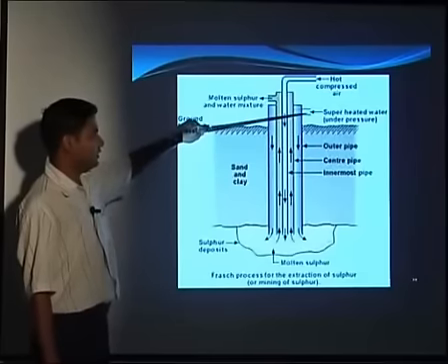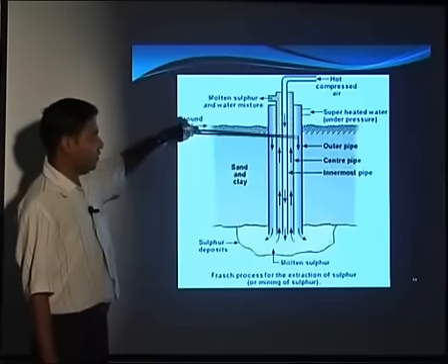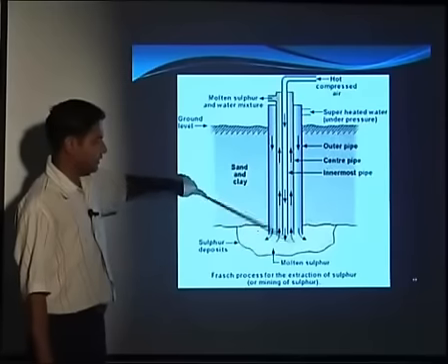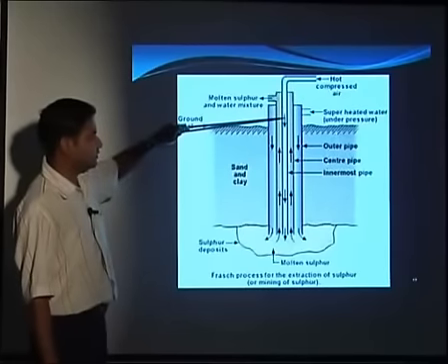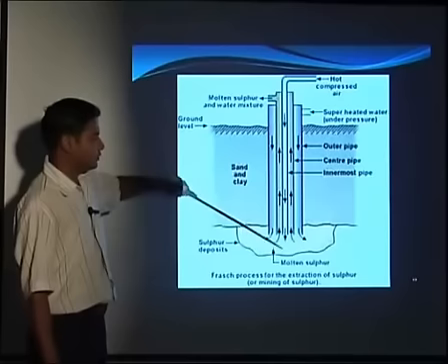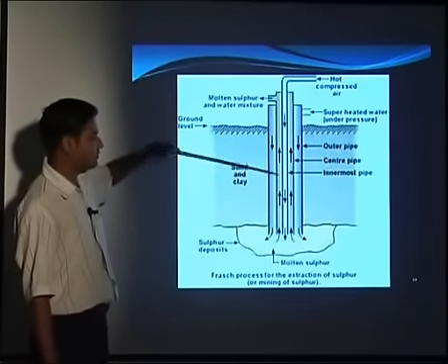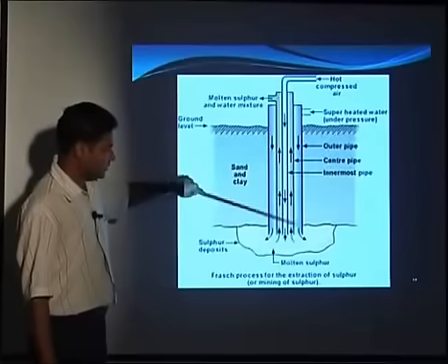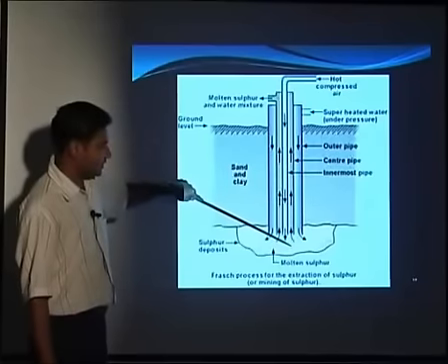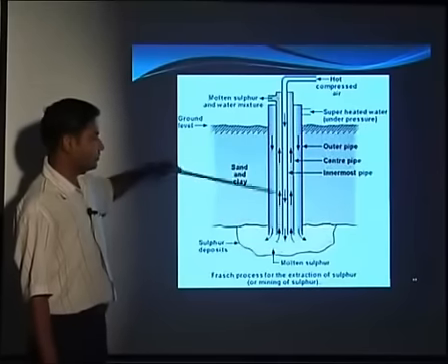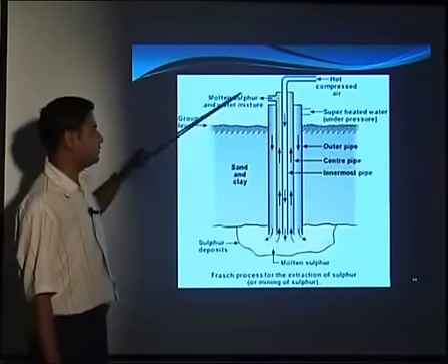So what are we doing? We are passing hot water to melt sulfur. The sulfur will deposit over here. Then we are passing air through the innermost pipe to make the sulfur less dense, and then we can remove the sulfur from this middle pipe. So water comes over here, it melts, then air is passed which makes it less dense, and then we can recover the sulfur from the middle pipe.